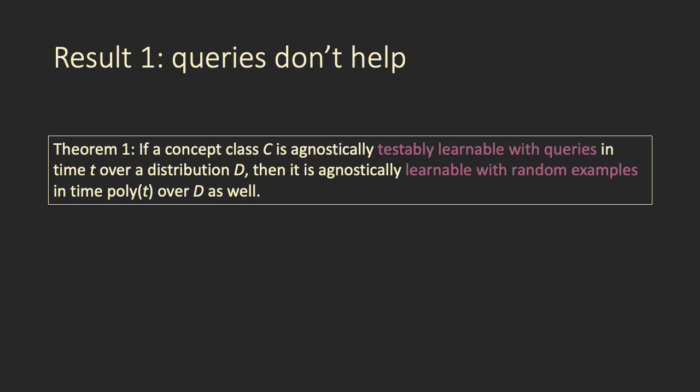This brings us to our first result, which is that if a concept class C is agnostically testably learnable with queries in time t over some distribution D, then it's agnostically learnable with random examples in time polynomial in t over D as well. So to make that a little bit more intuitive, testable learning with queries is as hard as agnostic learning with random examples in the distribution-specific setting, where the distribution-specific learning and the testable learning are with respect to the same distribution.